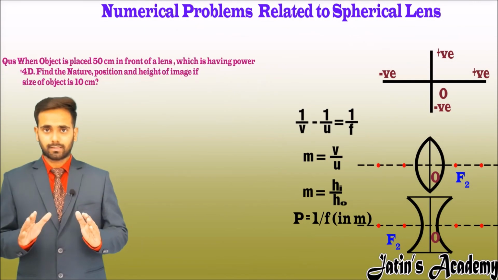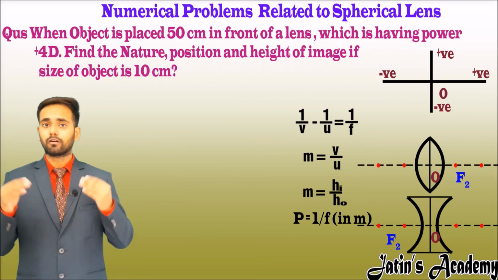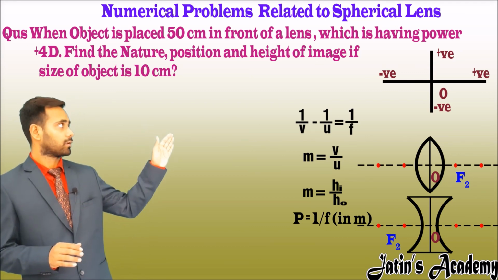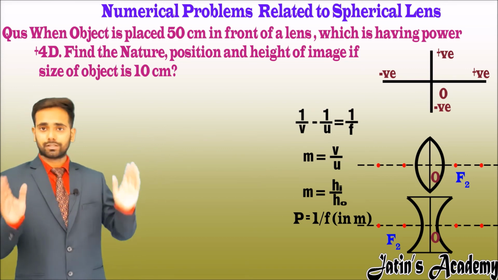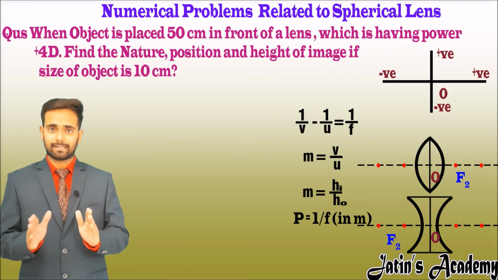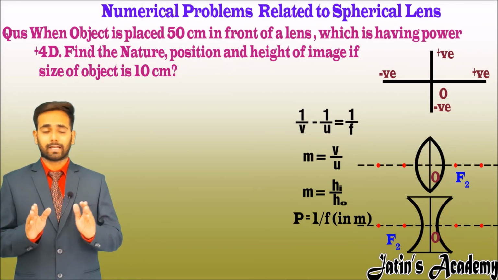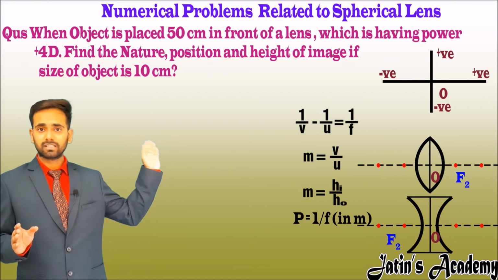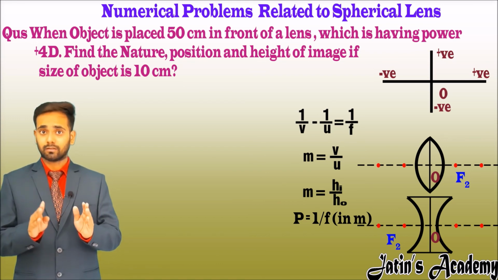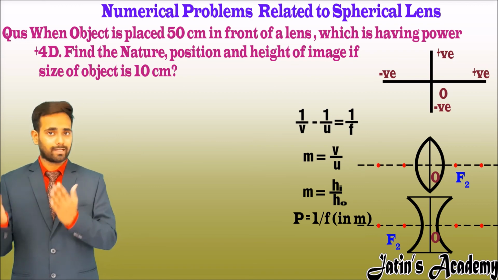Our first question is: an object is placed 50 centimeter in front of a lens which has a power of plus 4 diopter. Find the nature, position and height of the image if the size of the object is 10 centimeter. Before starting the question, first of all make a rough sketch of the lens. Here in this question it is not mentioned what type of lens this is. So first of all we have to read the question and analyze what type of lens it is.